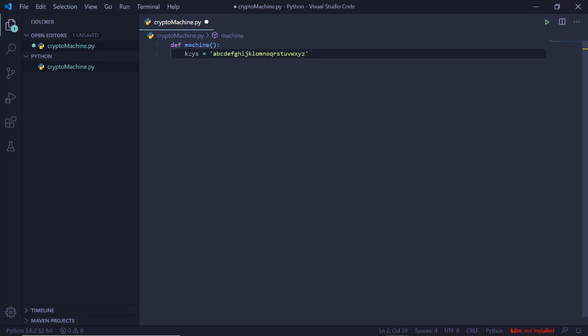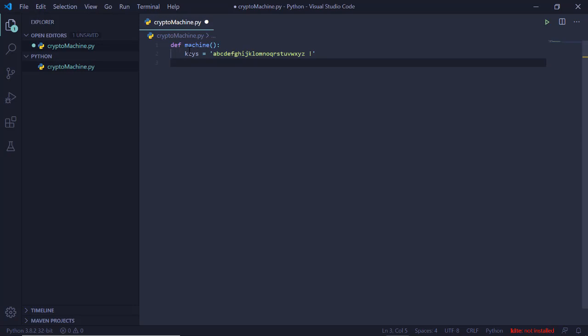Okay, then we will have one space and we will have an exclamation mark. Okay, so this is the string of the set of the keys that we will be using. Now we will need one more string that will have the values, and it will be slightly different from this one. Okay, in the values we will start with the exclamation mark, and then we will go with the alphabets.